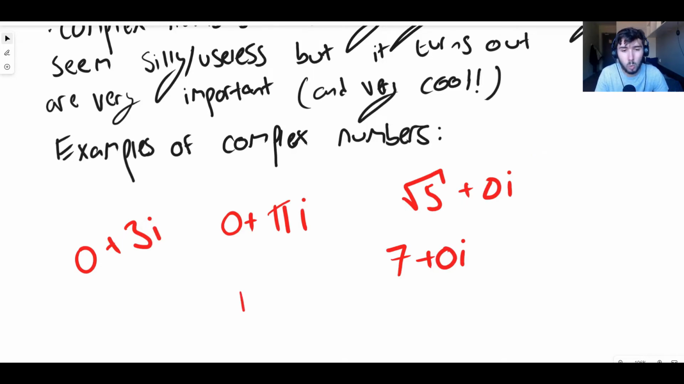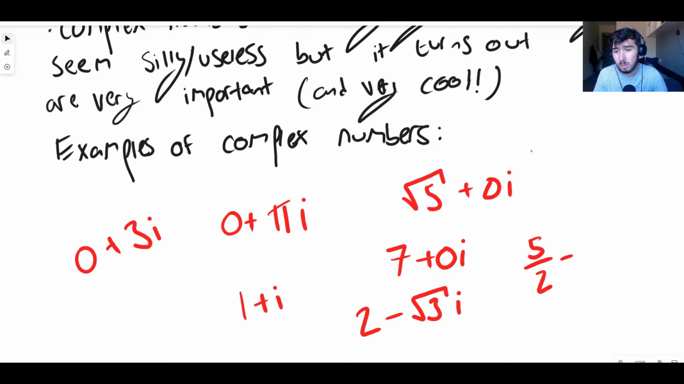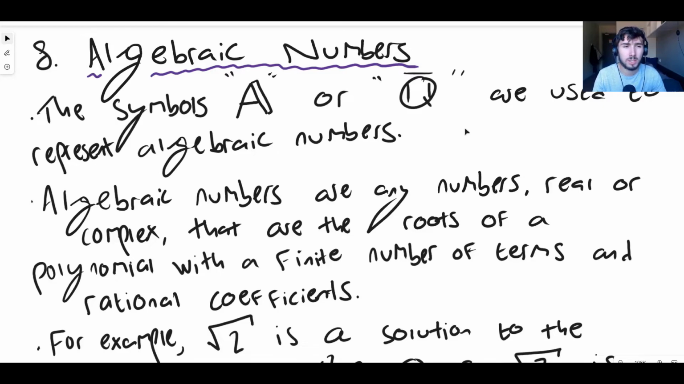So for example, 1 plus I. 1 plus I is a complex number. We can't simplify that. That's just how it is. That's how it's written, 1 plus I. Another one is, let's say, 2 minus the square root of 3 times I. That's a complex number. It's a combination of both. We can say 5 over 2 minus 4/3 of I. This is a complex number. So it's any combination of real and imaginary components, and the only rule is that A and B have to be real numbers. Okay, so this is where things get a little bit trickier.